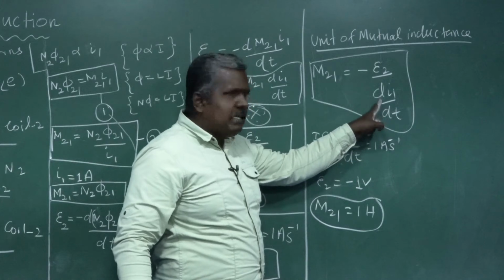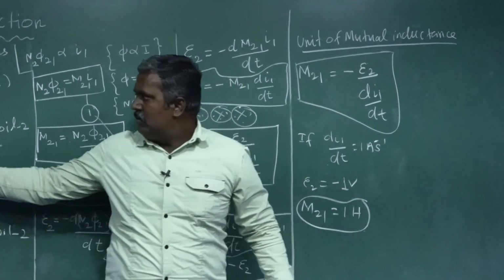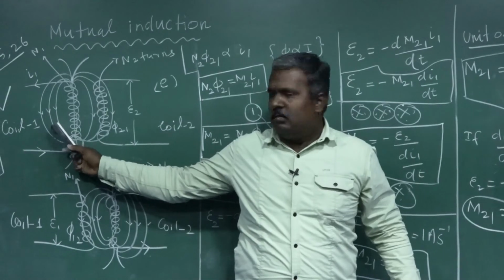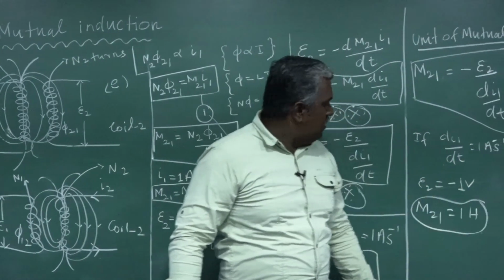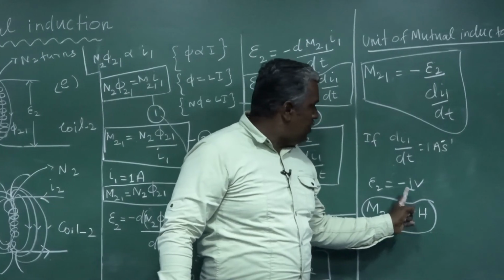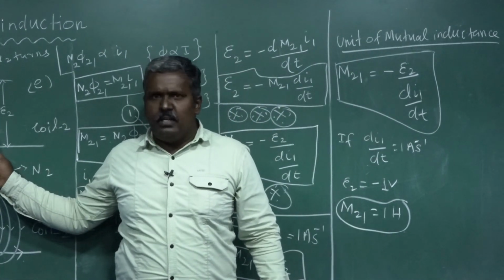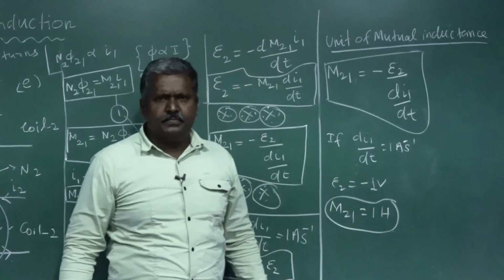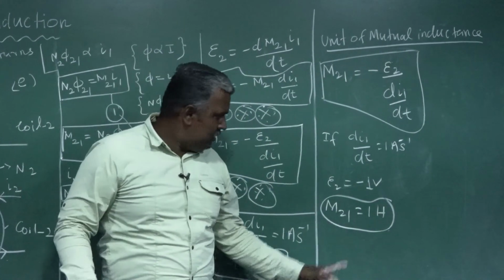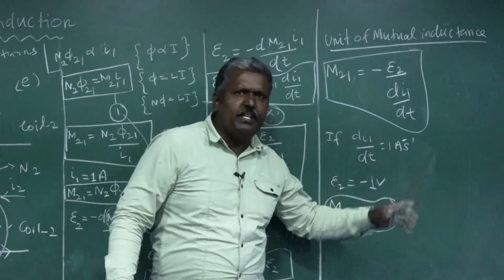If the rate of change of current is 1 ampere per 1 second in the primary coil or first coil, and the opposing induced EMF in the second coil is equal to 1 volt, that means minus 1 volt, then we can write the mutual inductance of coil 2 with respect to coil 1 as 1 Henry.